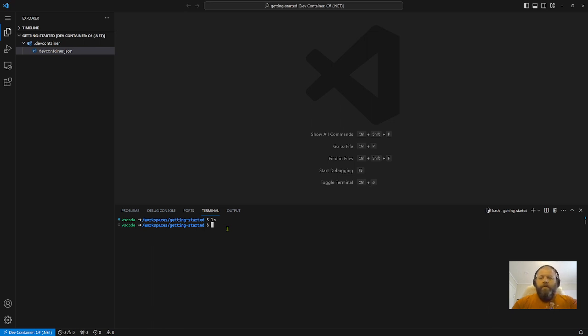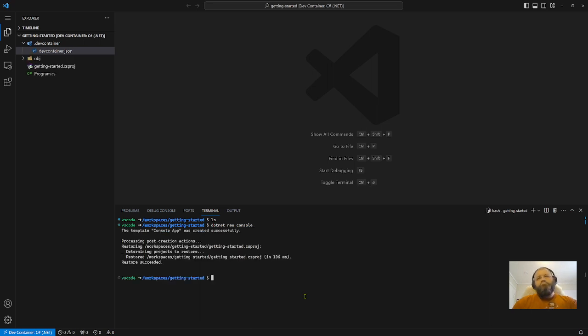Okay, so let's start a new console application, dotnet new console. This creates a console application with a Program.cs and a .csproj. Let's just run it to show you. And that should print out hello world.